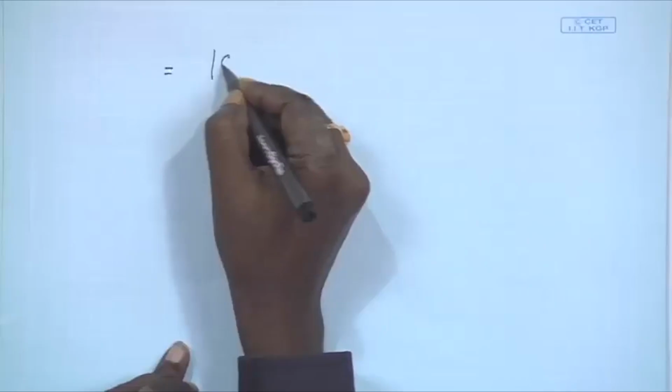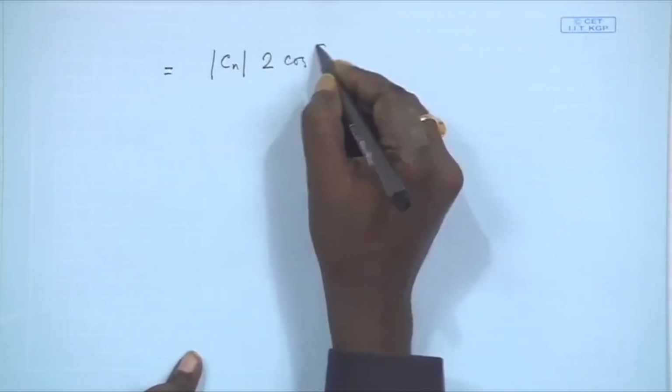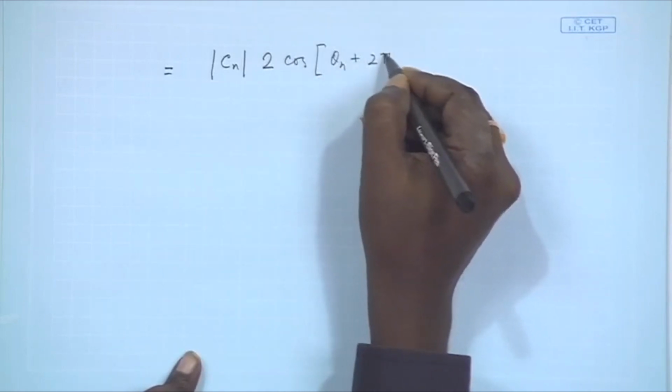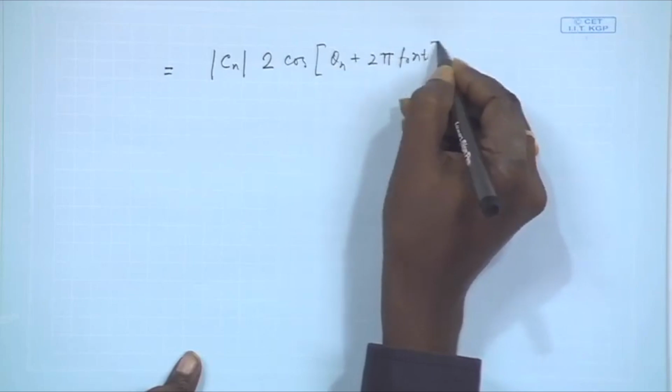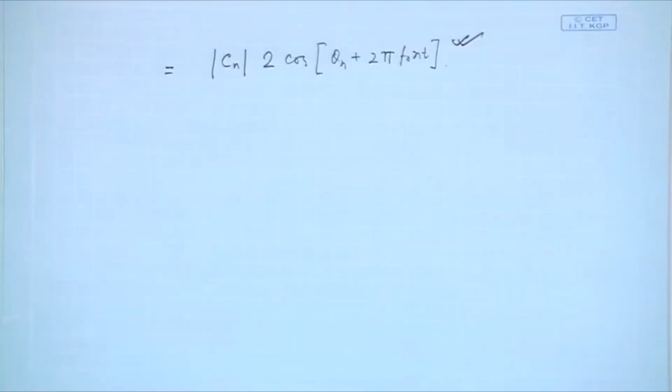So I can write this easily as 2 mod Cn into cos of theta n plus 2 pi f0 n t. What I have eventually got is a single cosinusoidal term, nothing else.